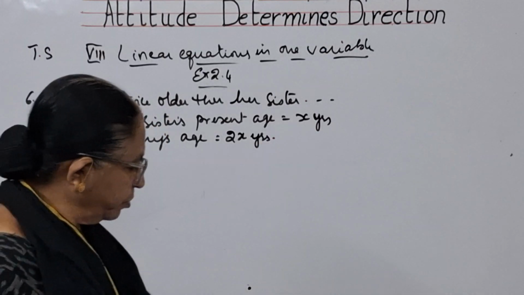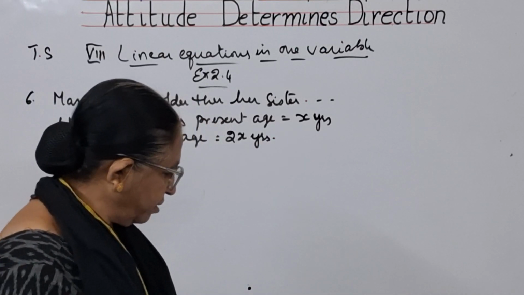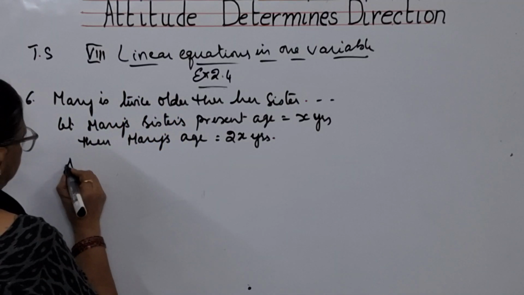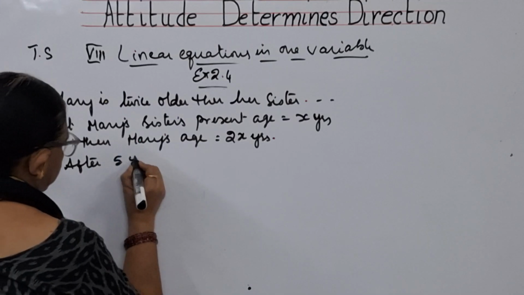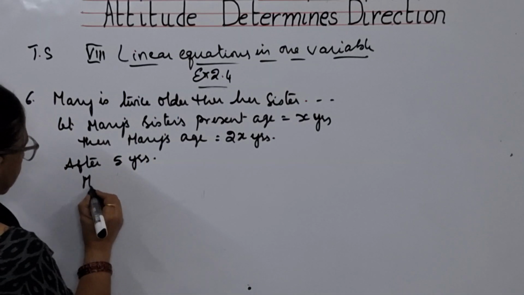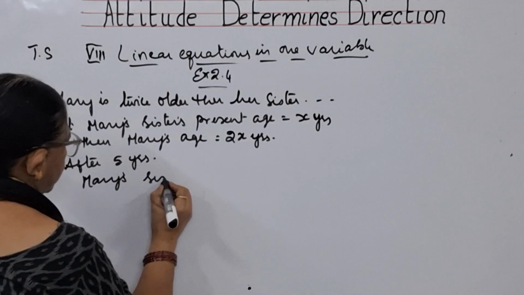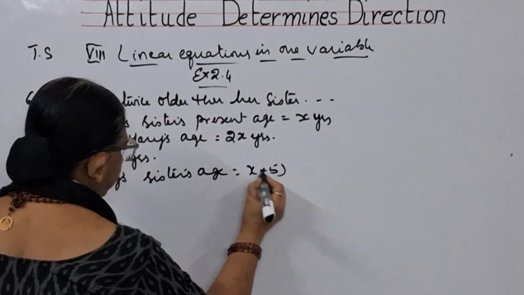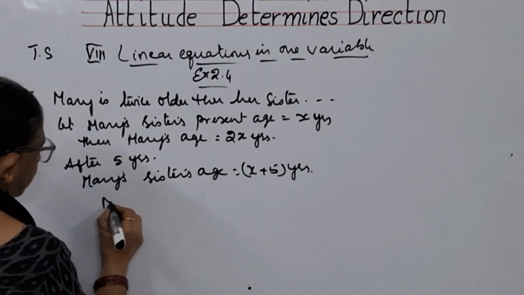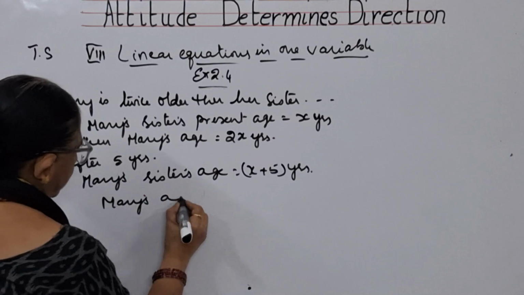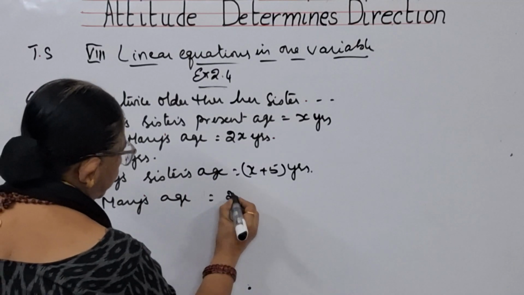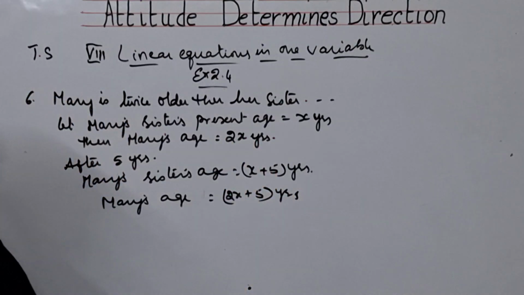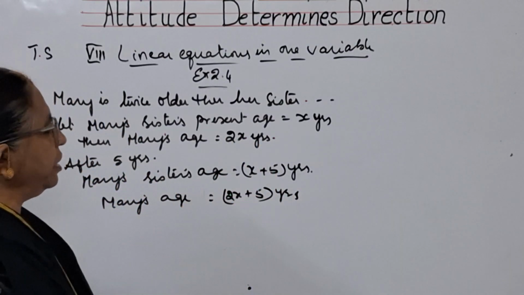Now what does the problem say? Mary is twice older than her sister in 5 years' time, means after 5 years. After 5 years, Mary's sister's age will be equal to x plus 5 years, and Mary's age will be equal to 2x plus 5 years, because whatever is their present age, to that if you add 5, you get the same thing.